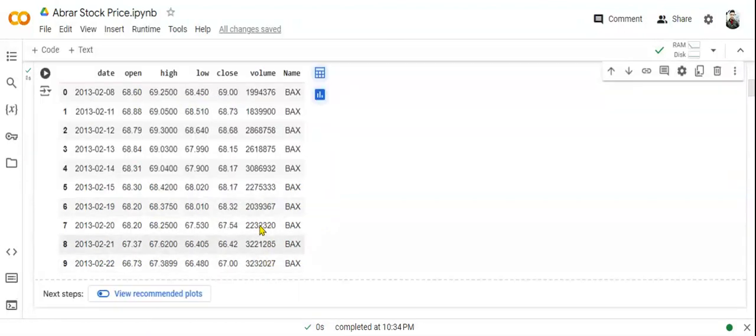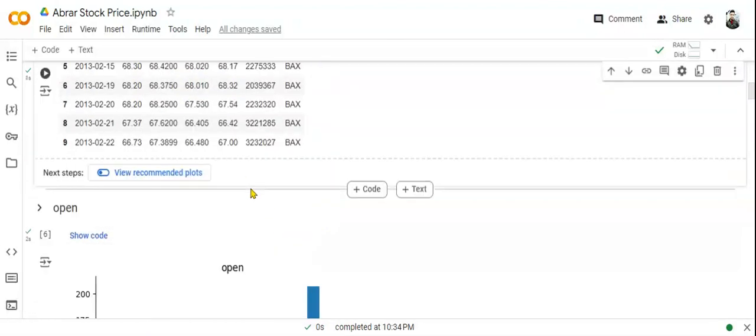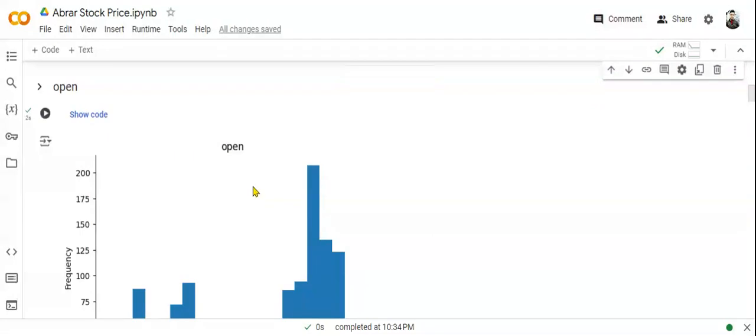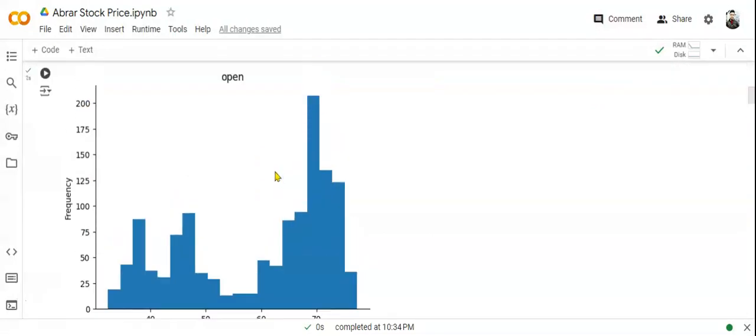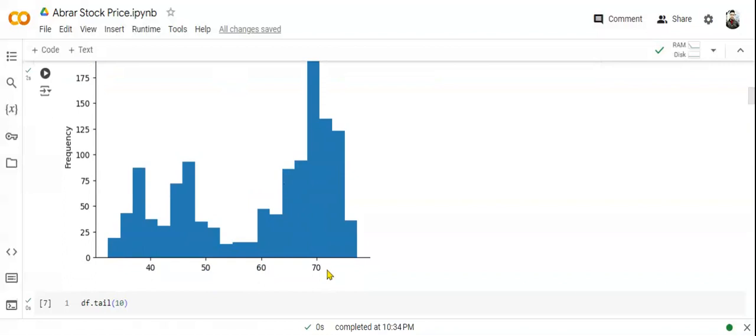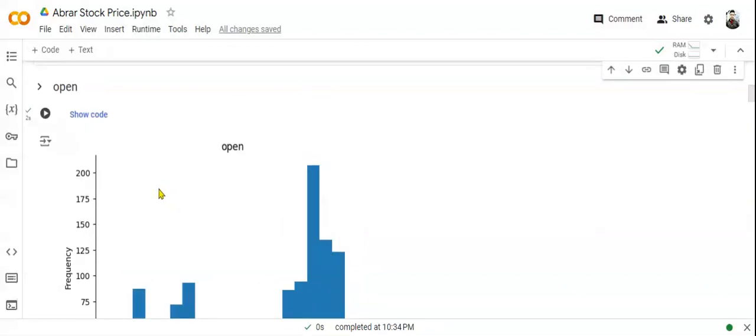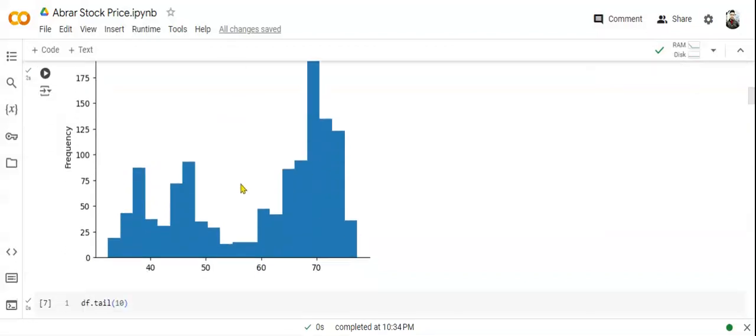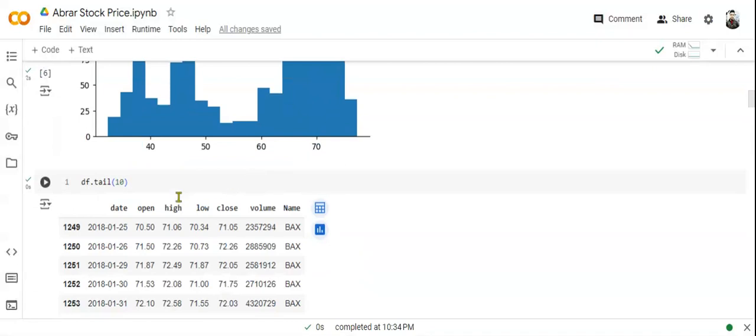Going down, here we can see the open graph, where the highest is 70, which has frequency 200. And then we showed the tail data 10, so the last 10 values will be displayed here.